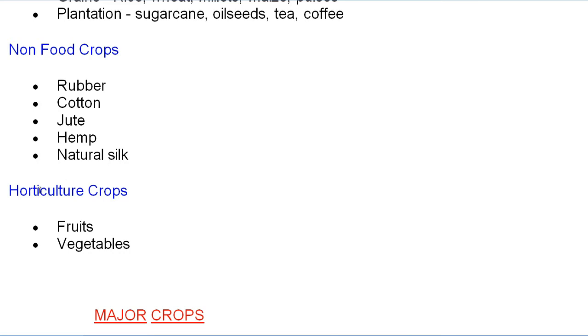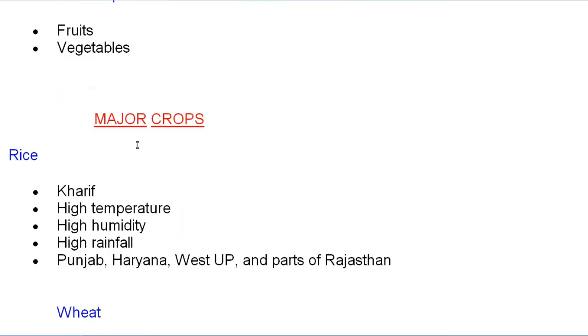So that is important. Next, we are having here horticulture crops. It means when we are growing fruits and vegetables with use of modern methods of farming. So it is coming under the horticulture crops. Next, move to the major crops. So here rice is given. So rice, for growing rice, what kind of things, what the important things are required here, and if it is going to be asked in the exam.